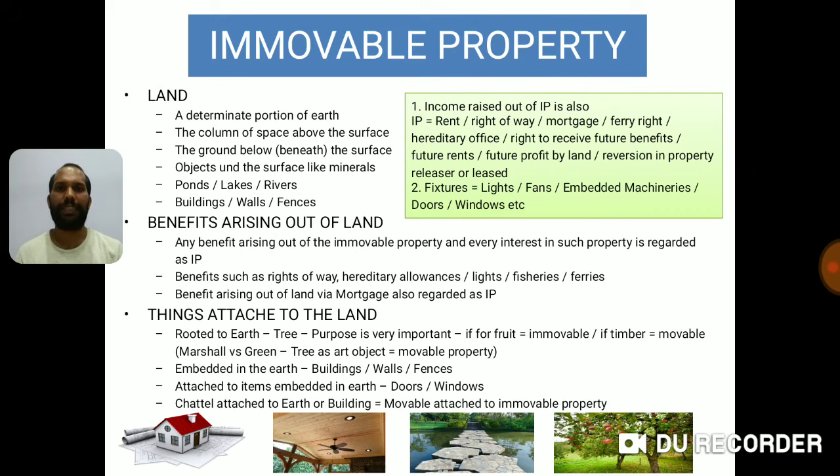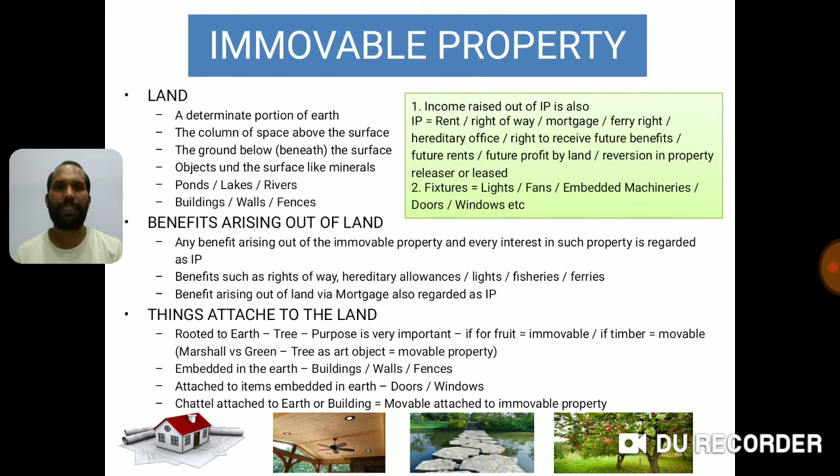The column of space above the surface, whatever is available on that 1200 square feet that they are telling, is the property of the owner. The ground below the surface, whatever is available under that 1200 square feet, is the property of that particular land owner.